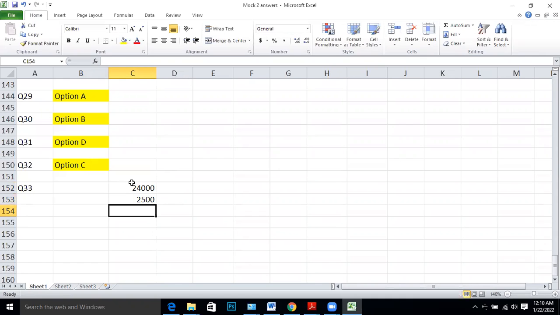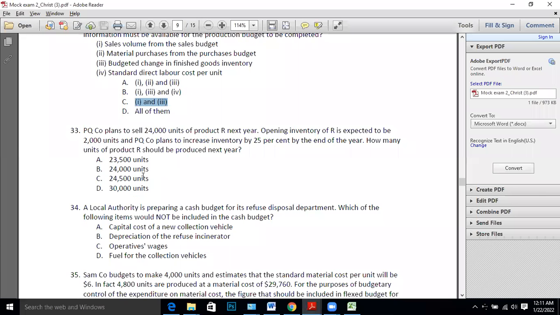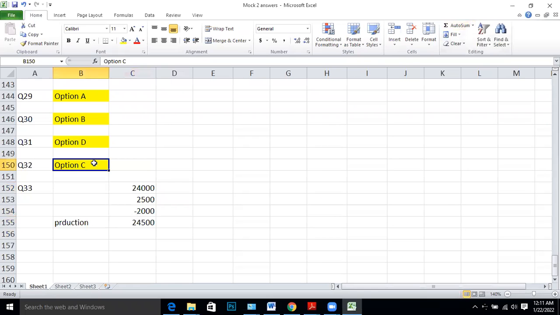That means 2,500, whereas opening stock is 2,000. You remember the production budget format: sales plus closing stock minus opening stock. 24,500 is the right answer. Option C.